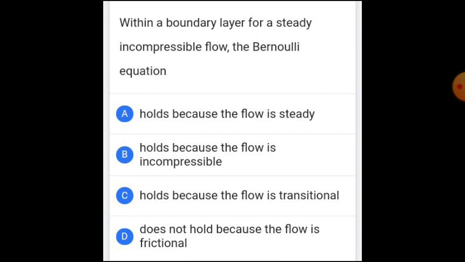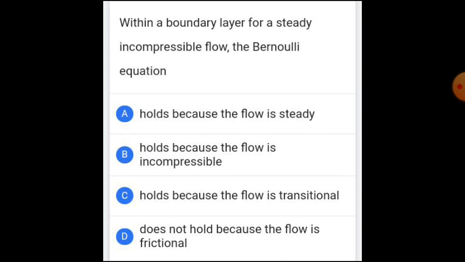when a fluid is flowing on a flat plate, at the point in the fluid which touches the flat plate, the velocity will be less due to friction and goes on along radial direction. The velocity will be increasing. At the center, it will be maximum velocity in case of pipes. This is normally known as boundary layer concept.